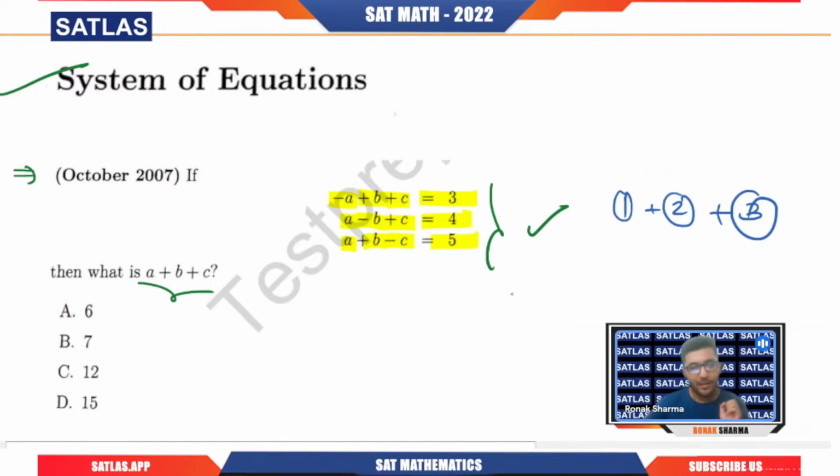If you add them, one a will cancel out another a and you will have only one a. Similarly, we have a negative with one b, but we have two positive b also. So two positive b, one negative b, will give you one positive b. The same thing goes with c, and on the right hand side, 3 plus 4 will be 7, and 7 plus 5 will be 12.